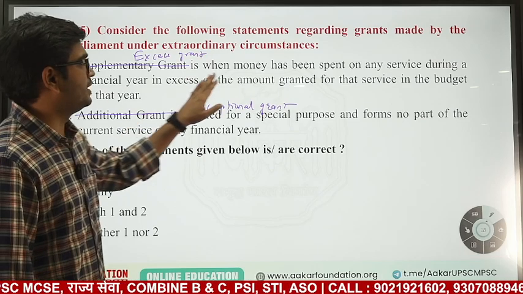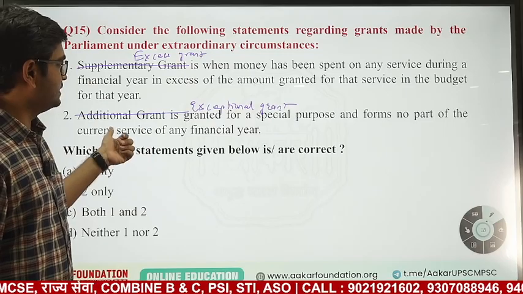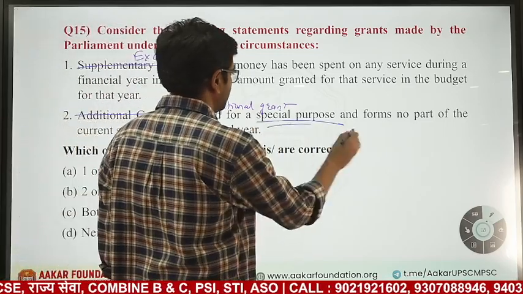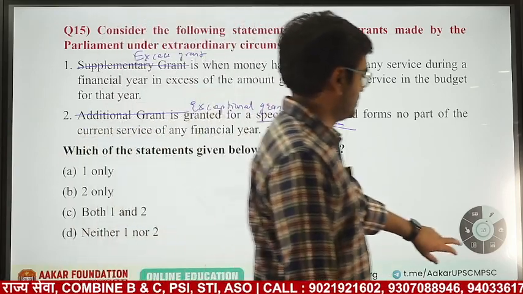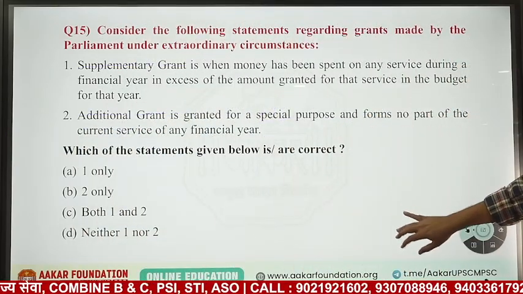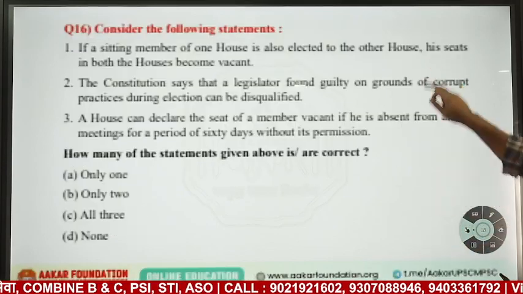You have already spent more than what is allotted in the budget, that is called excess grant. And whenever special purpose comes, that's an exceptional grant. There are few types of grants, that's okay, we will see types of grants in some other lecture. So the answer is both are not correct, neither one nor two.